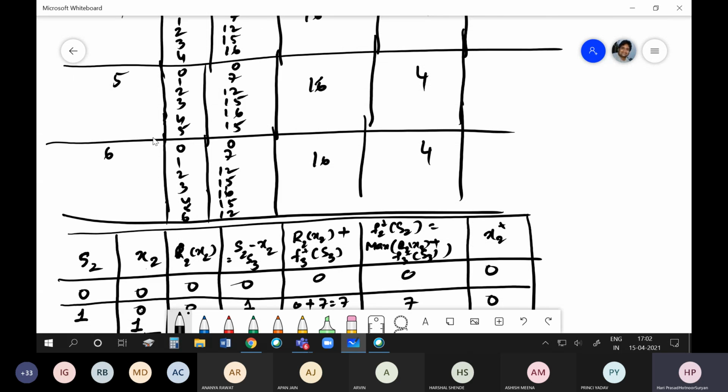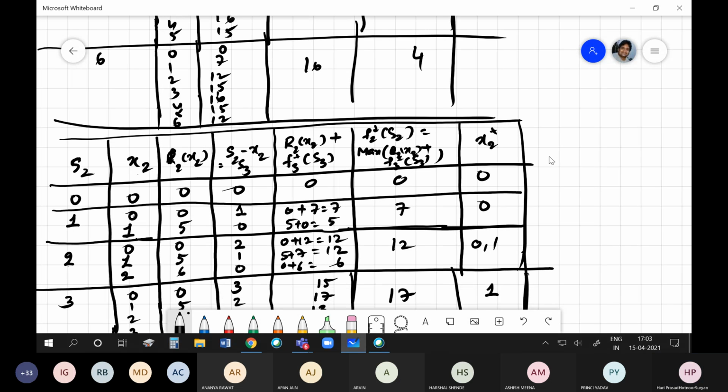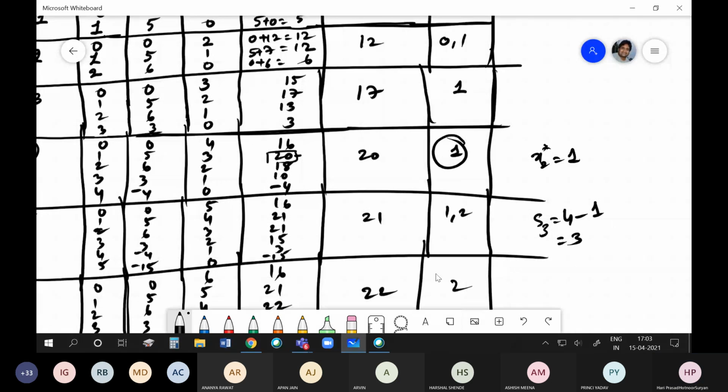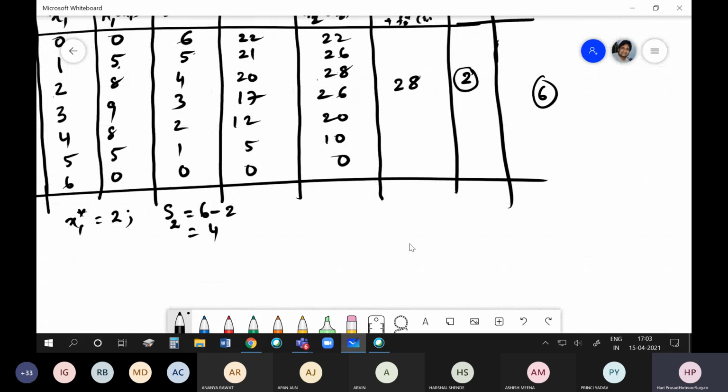Here, what is Bellman's principle of optimality? What I told is that when you are fixing this x1 equals 2, you will be seeing only the just previous table.